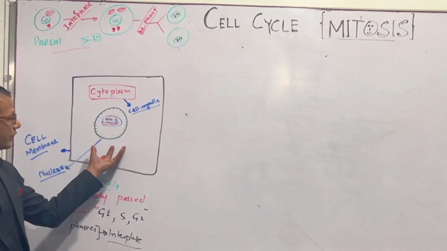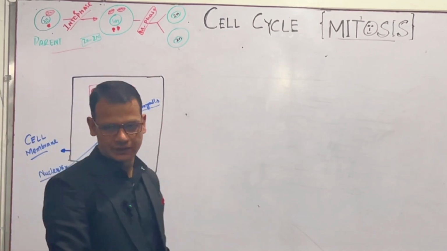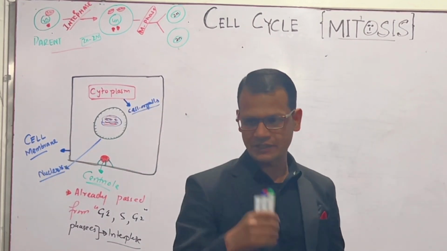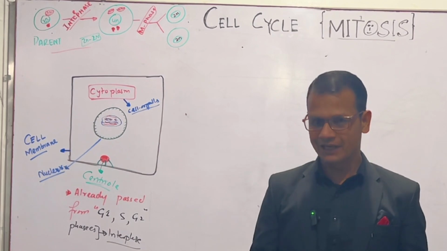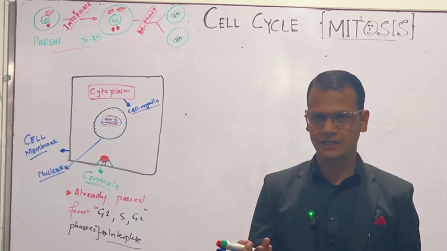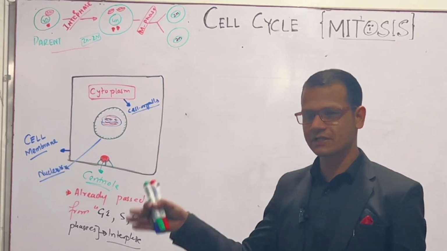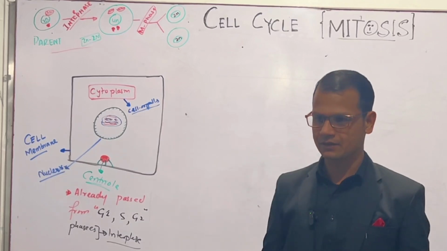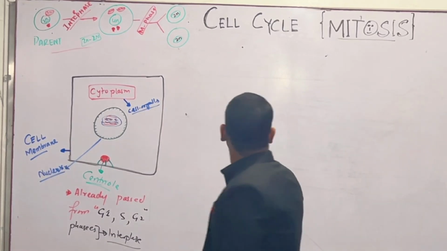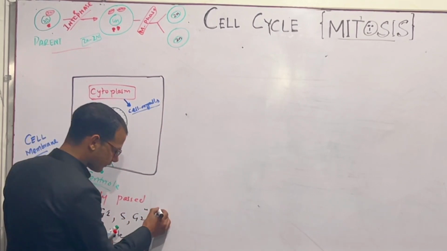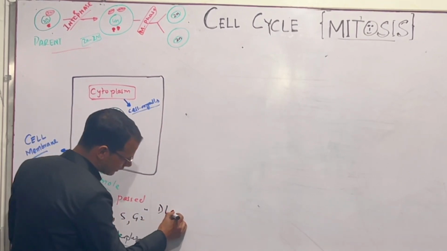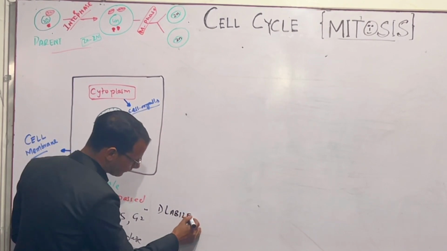But before we really go for cell division, there are some types of cells on the basis of cell division: labile cells, proliferated cells, permanent cells, and stable cells, right? First, we have labile cells.